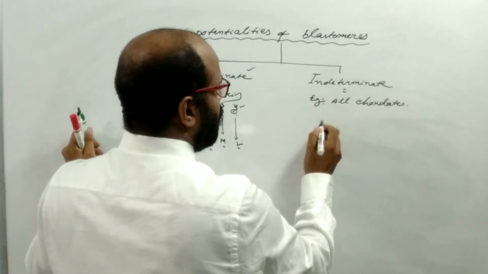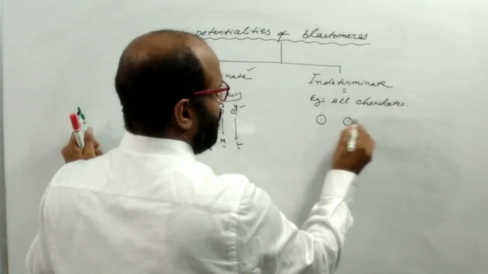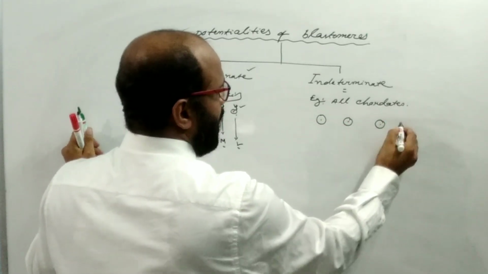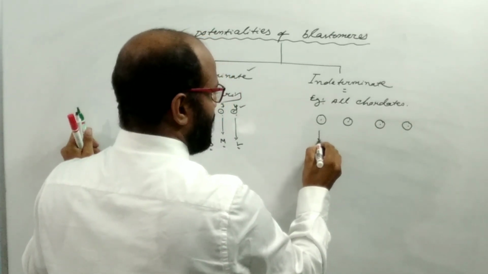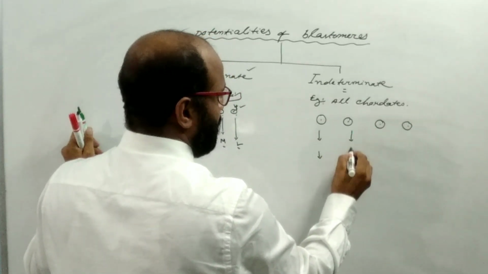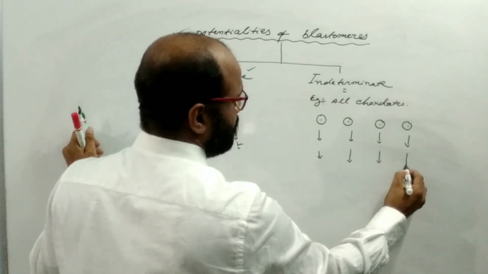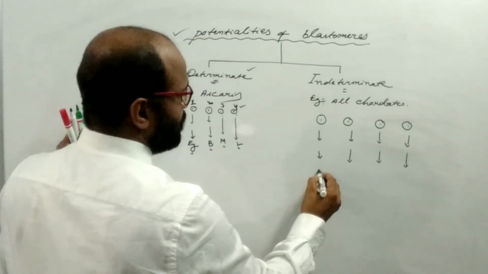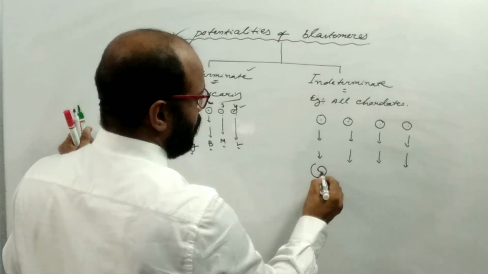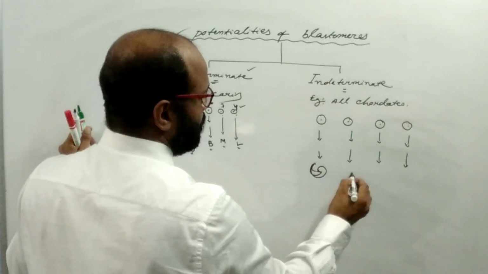In case of all chordates, suppose there are blastomeres, and if you separate each blastomere, then each blastomere has the power to produce the whole embryo.